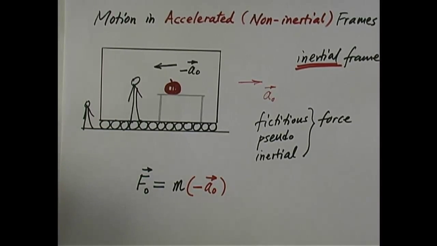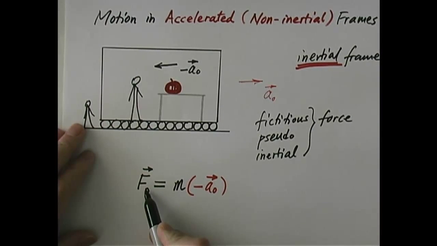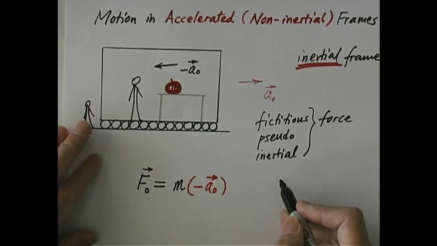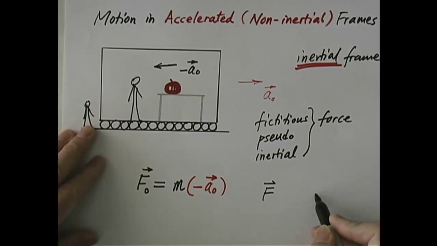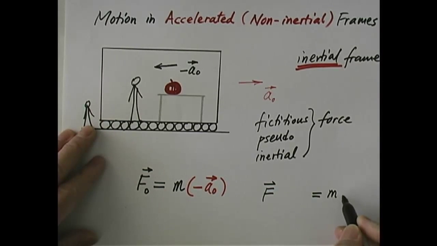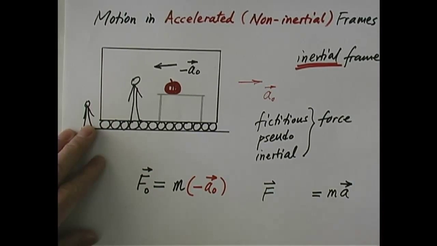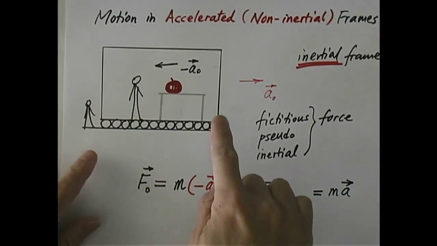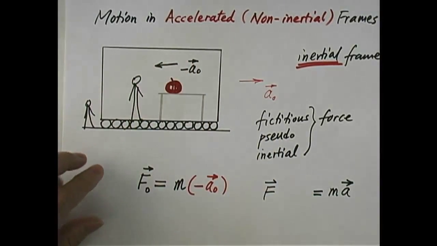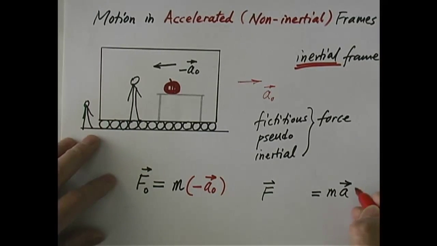So, what is the modified version of Newton's second law? You add this force to the real physical forces. The original Newton's second law says F equals ma. Now, suppose in a non-inertial frame, I use a prime to denote that we're measuring the acceleration in a non-inertial frame.